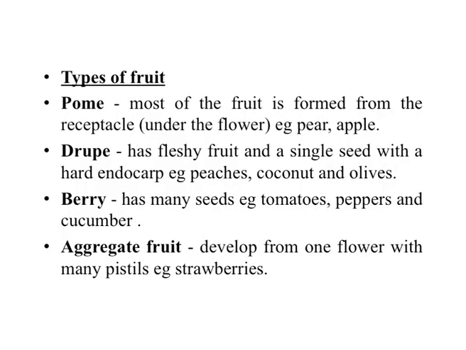Drupe is a fleshy fruit with a single seed and a hard endocarp. Examples are peach and coconut. Coconut belongs to the monocots. The outer structure is hard in nature, and the inner structure is a fleshy fruit. Next, the berry, in which many seeds are available.